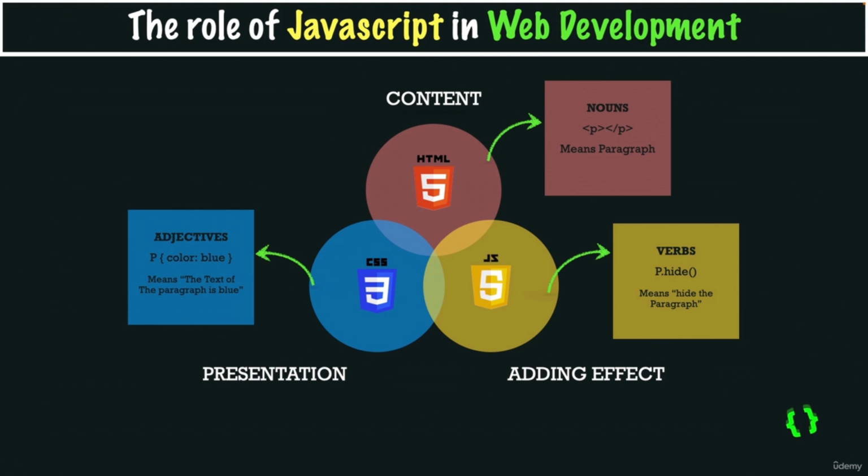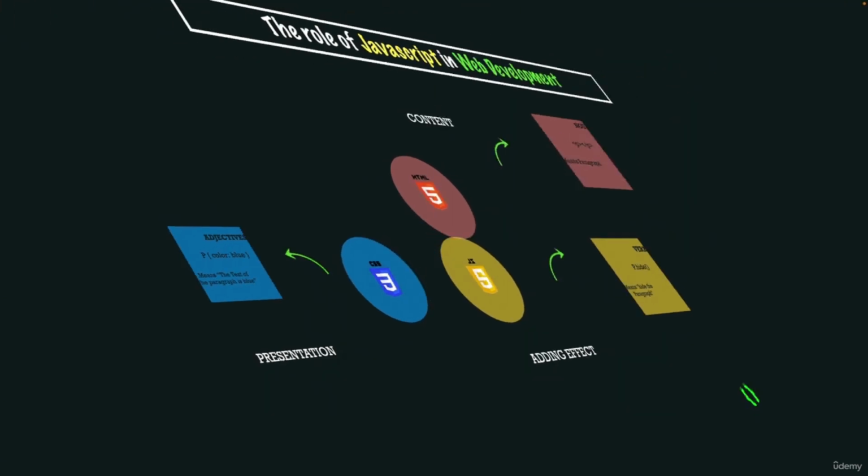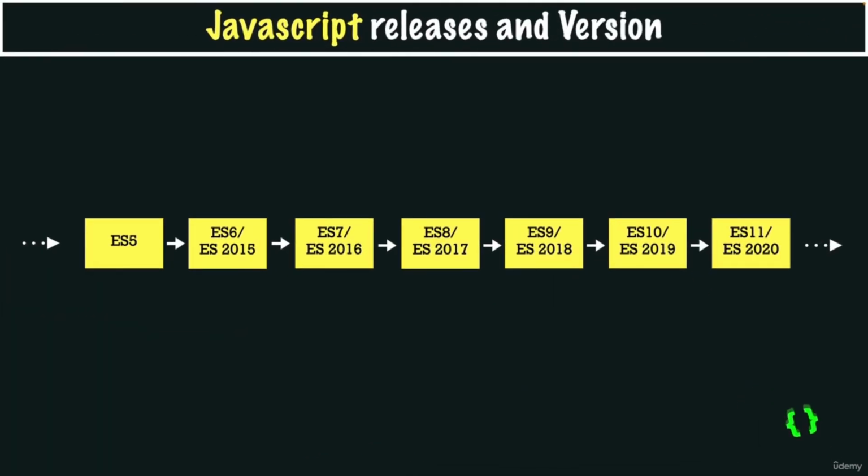Okay, I hope this analogy clearly explains the difference between the three core technologies that are the core part of web development. Now to finish this lecture, I want to briefly talk about JavaScript releases or versions as you might call them. We will come back to this topic by the end of the section because it's super important to understand, and I have also promised you that I will make you confident in JavaScript. Still, it's a good idea to get a first overview of JavaScript releases at this point.